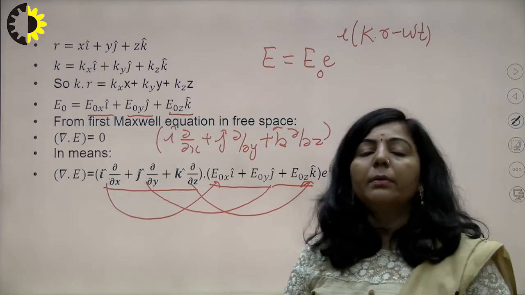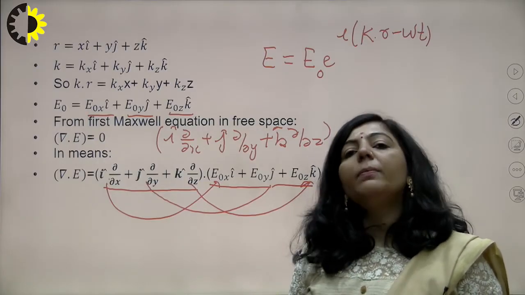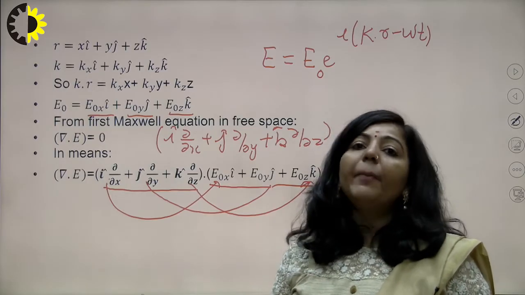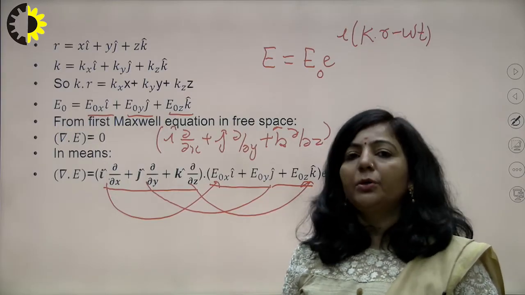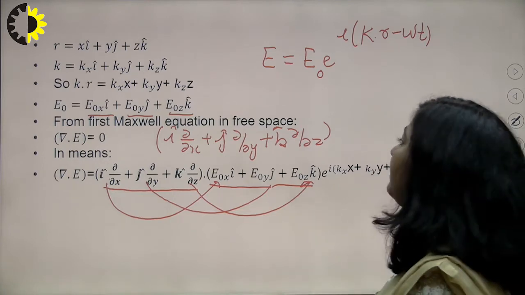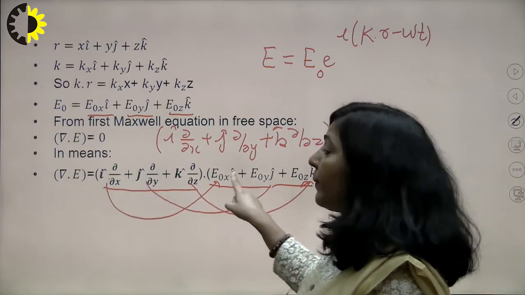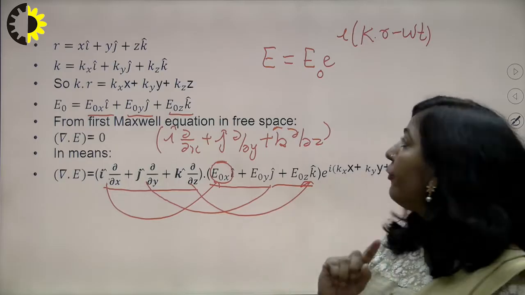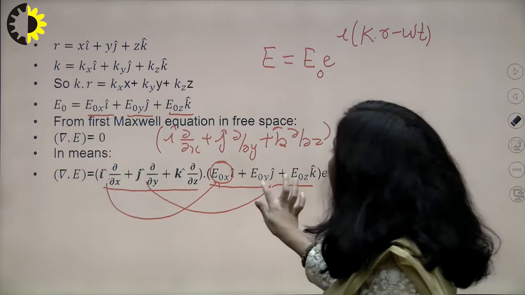You know the reason why, because the dot product a dot b is ab cos theta. Since i, j, k are all perpendicular to each other and cos 90 is 0, only i dot i, j dot j and k dot k are going to survive. So what is the next step? When you take the dot product, i dot i will be 1 and this E naught x is the amplitude of the electric field vector, and this amplitude is, give me one minute.